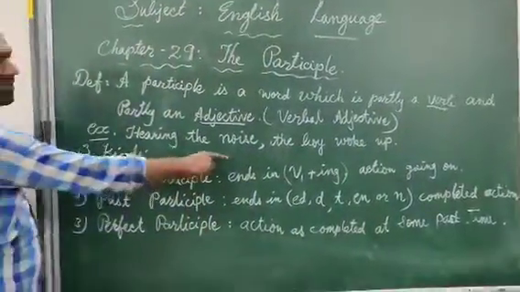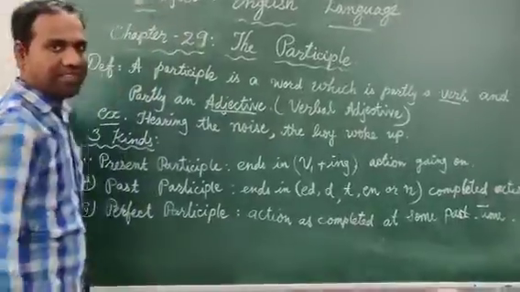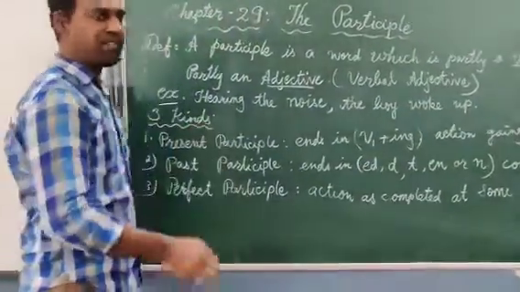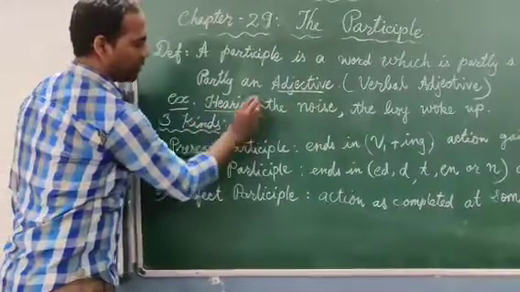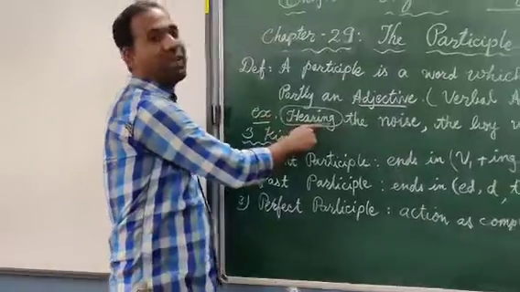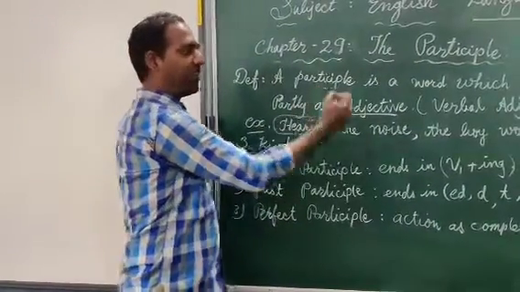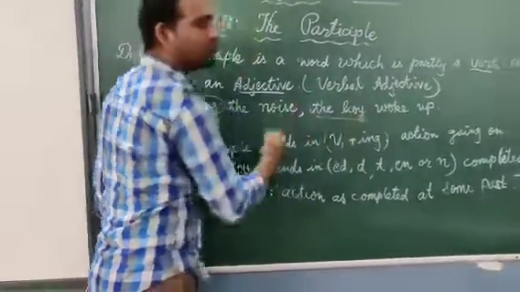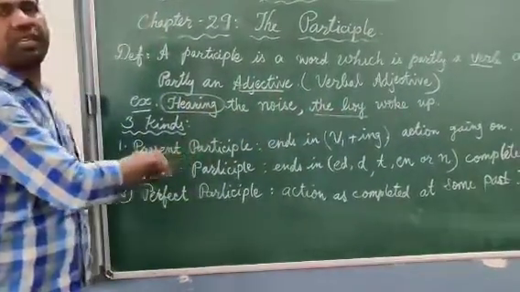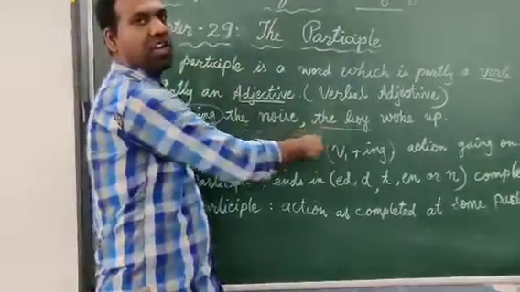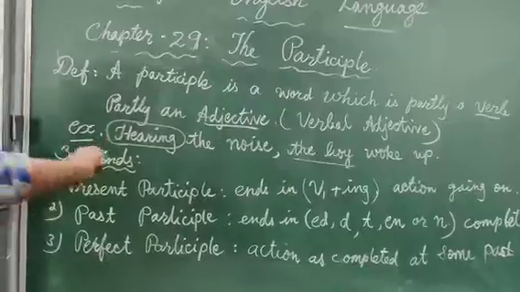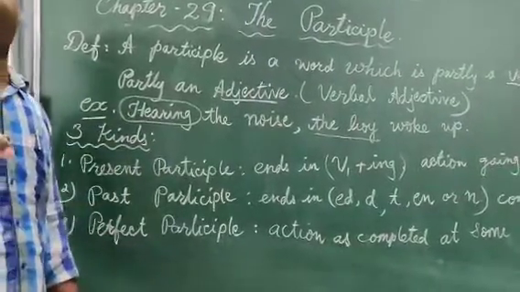Hearing the noise, the boy woke up. Where is the participle? Look here. The word hearing. The verb ends with ing, and thus it qualifies the noun, the boy. Who heard the noise? The boy heard the noise, and at once what happened? He woke up, right?